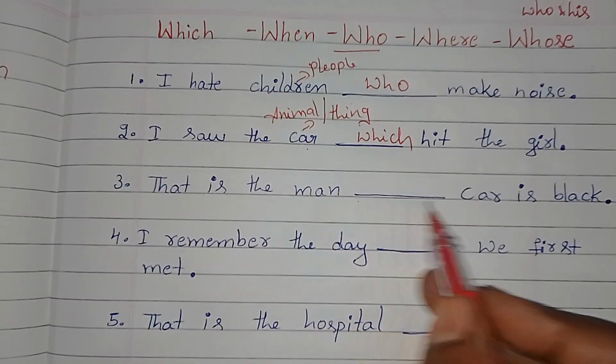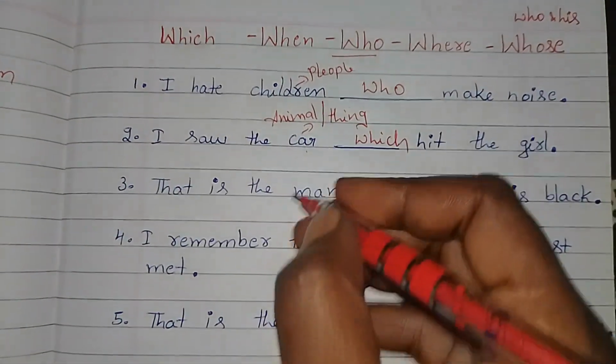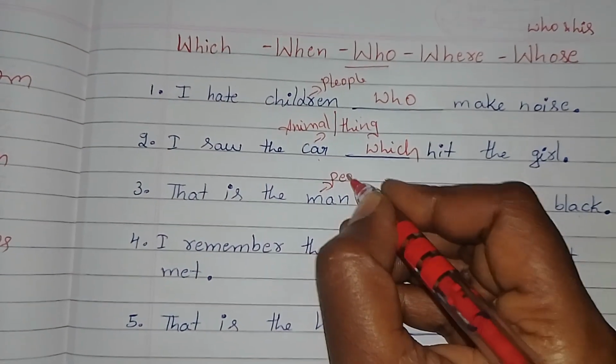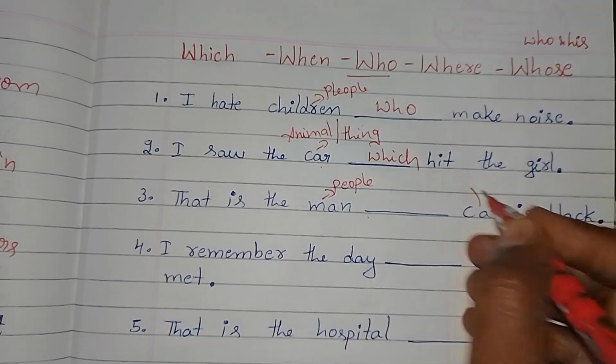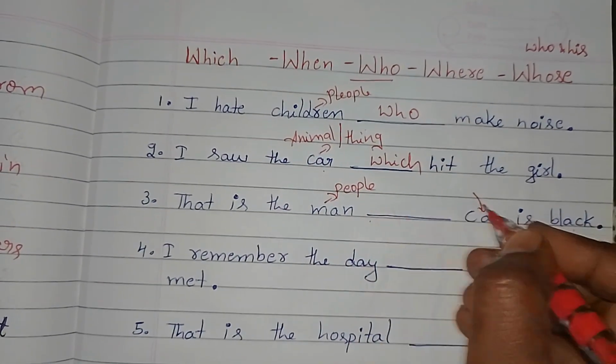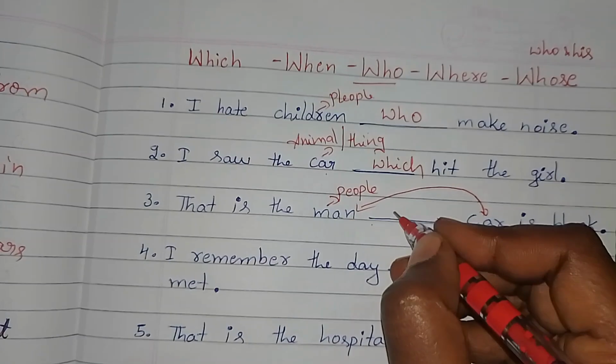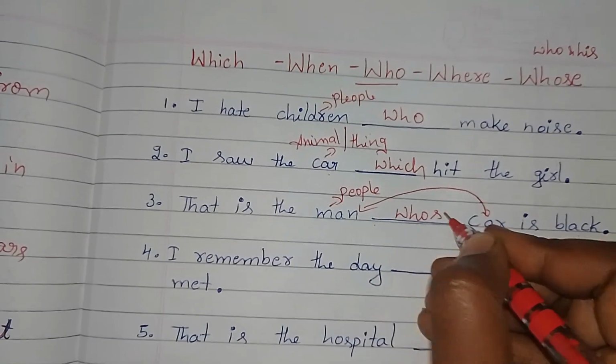That is the man dash car is black. Man, man, people. Car, car. Man behind the car. So, whose?